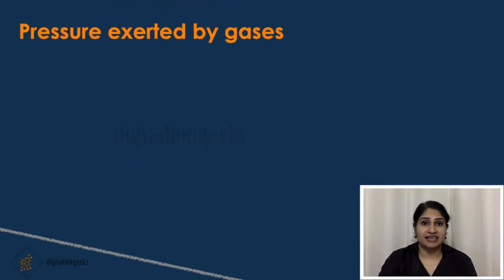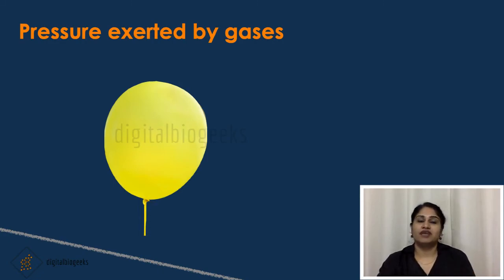Now pressure exerted by gases. Like liquids, gases also exert some pressure. When we inflate a balloon, after inflating it, we have to immediately close the mouth of the balloon. Otherwise, the air will escape. If we try to inflate a balloon with holes, what will happen?